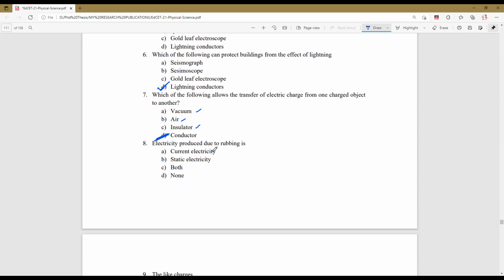Electricity produced due to rubbing is current electricity, static electricity, both, or none. I said that whenever you are rubbing, what will happen? Due to friction, charges will be accumulating on the substance, and that type of electricity is called static electricity.